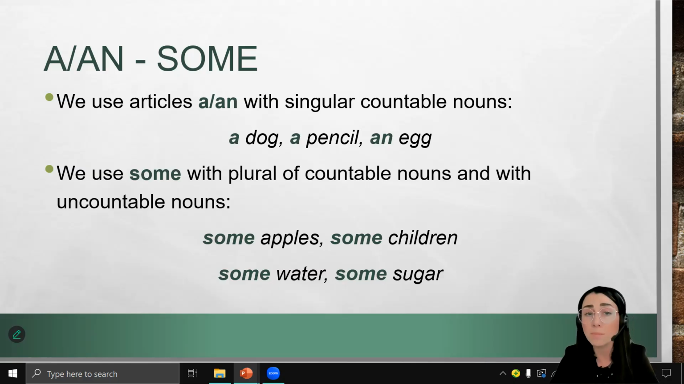And we use some with the plural of countable nouns and with uncountable nouns. You can say some apples, some children, some water, some sugar. We can use some with uncountable nouns as well. Can I have some water? Give me some sugar. Would you like to have some rice? This word is amazing because it can be used with both the plural of countable and with uncountable nouns.